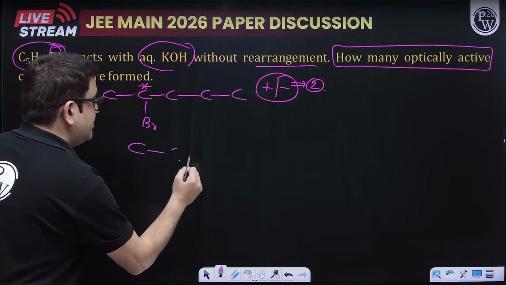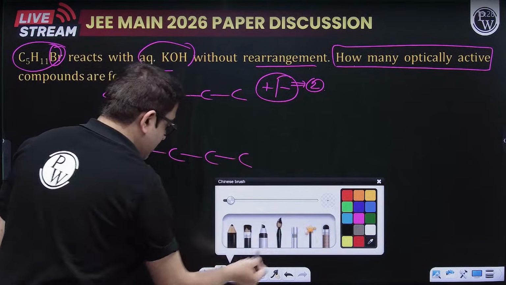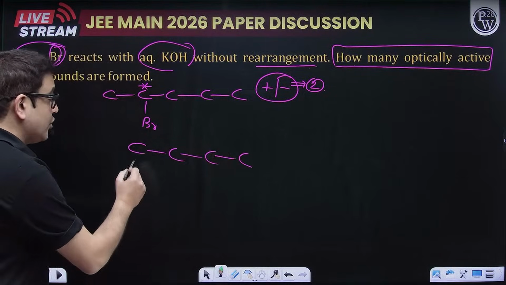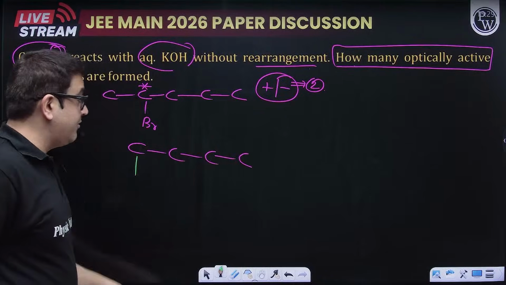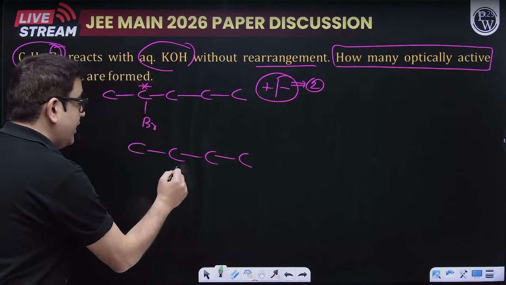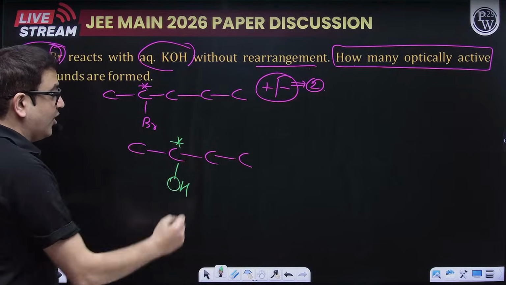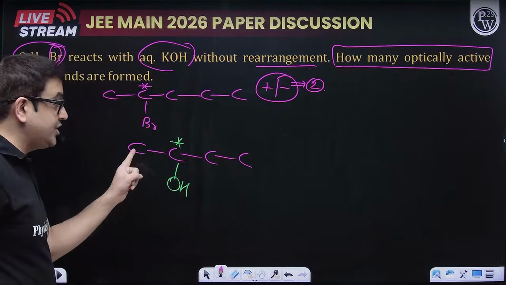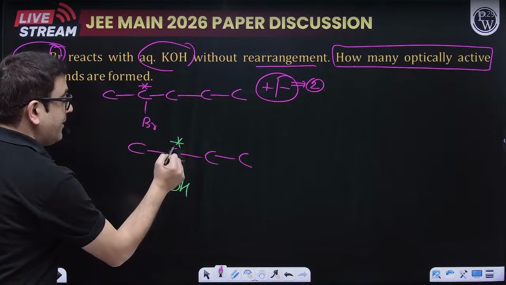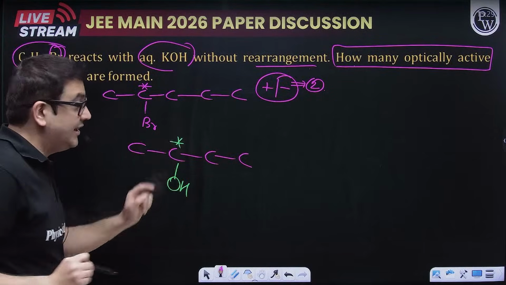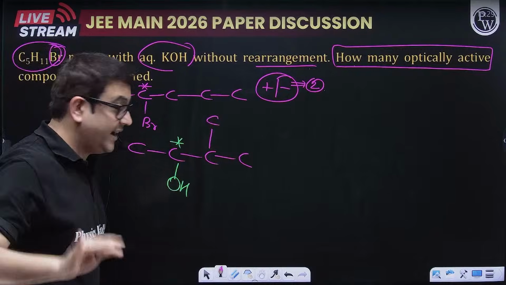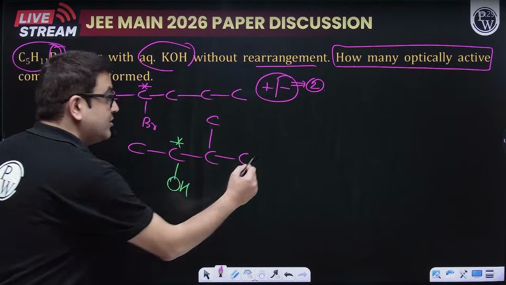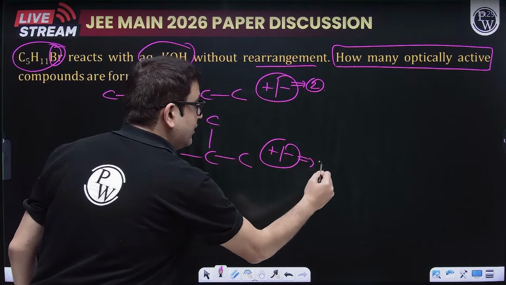Let us make a 4 carbon chain. Br will be replaced by OH, so let us write OH in this one. If OH comes over here, will you get any chiral carbon? No. But if you get OH over here, yes, you get a chiral carbon. Sorry, it has to contain 5 carbons, so the remaining 1 carbon I have to put on the chain. If I put that carbon over here, then the methyl will become optically inactive, so I am putting that methyl over here. Now, if Br is substituted by OH over here, this will become a chiral carbon. So dextro and levo. This structure will also give us 2 products.